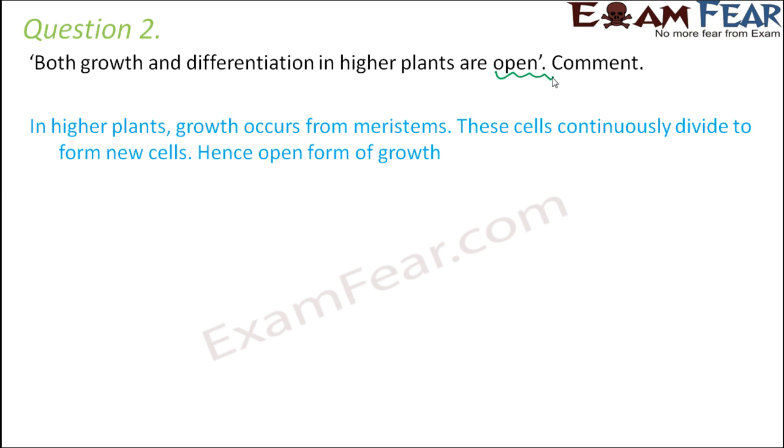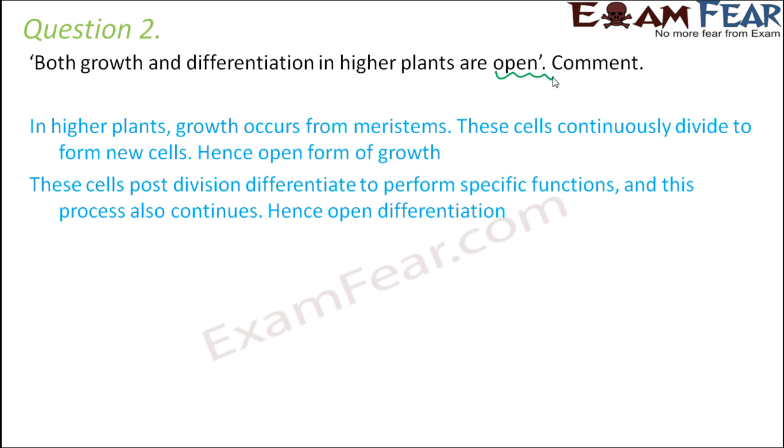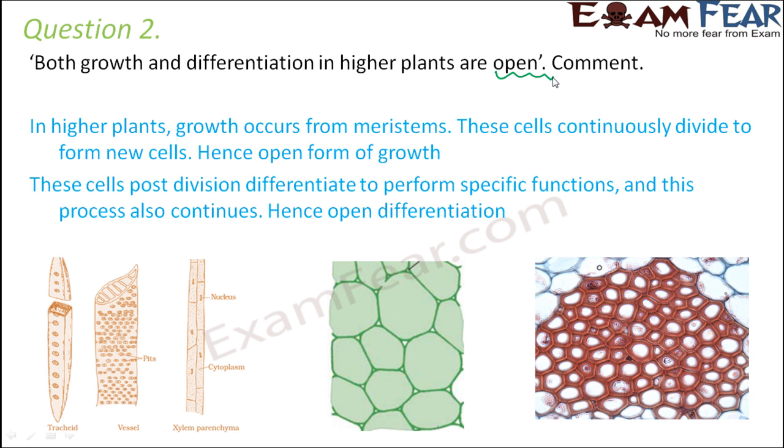Similarly, if you talk about differentiation, it is not only about cells dividing and forming new cells. The new cells which are formed after division get matured, they differentiate to attain a permanent shape and size so that they can perform specific functions. And this process also continues. So this is a differentiation of open form. You can take examples of all the cells which you see in a plant, maybe the xylem vessel cells, the parenchyma cells, sclerenchyma cells, phloem cells. All of them have different shapes and sizes because they all differentiated in different ways to perform specific functions, and these processes continue throughout. That is why they are open forms of growth and differentiation.